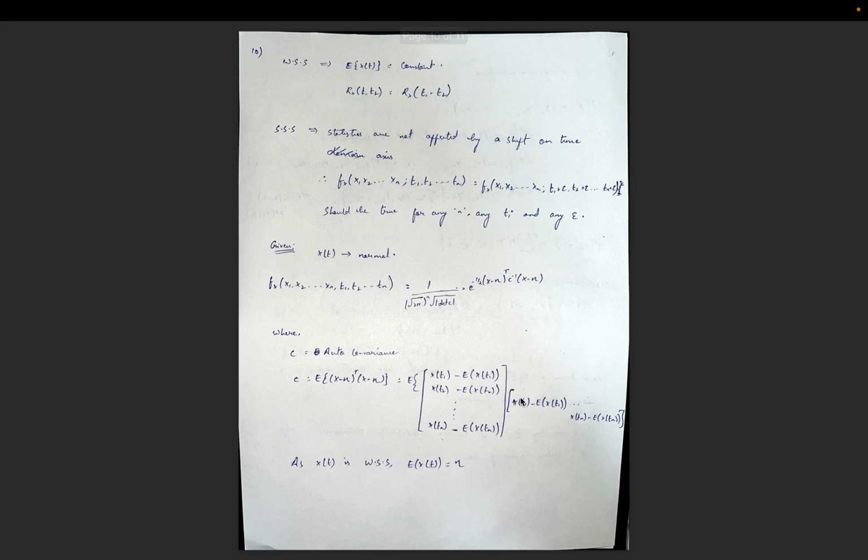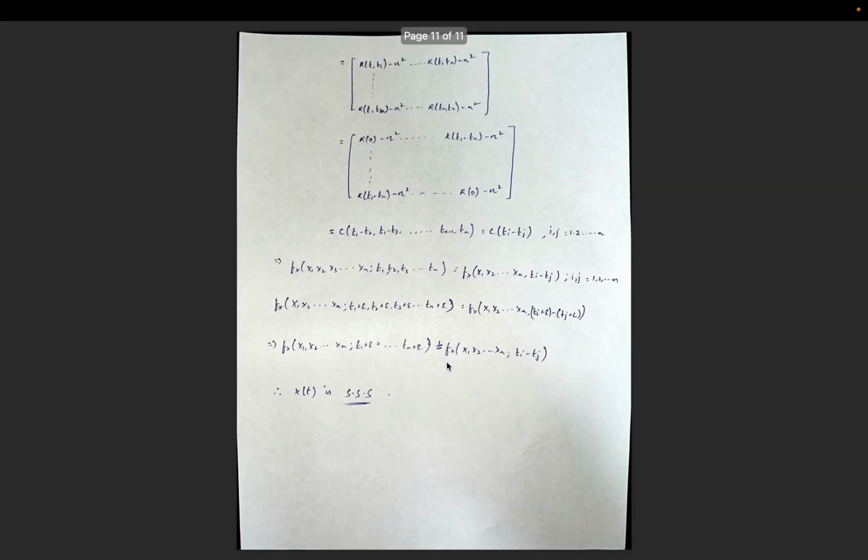If we multiply these matrices, the final form would be: R of t1, t1 minus eta square, R of t1, t2 minus eta square, and so on until R of t1, tn minus eta square.